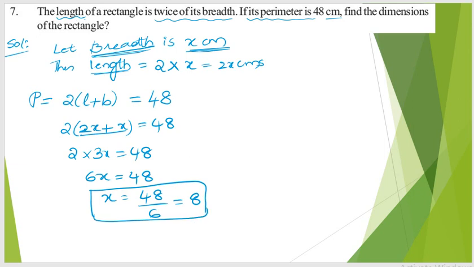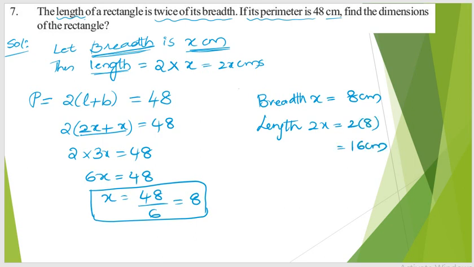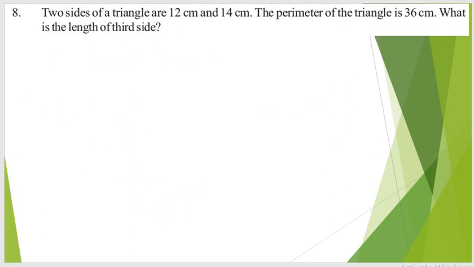So breadth is x, which is 8 centimeters. Then length is 2x, which is 2 into 8, which is 16 centimeters. So we have found the length as well as the breadth of this particular question.